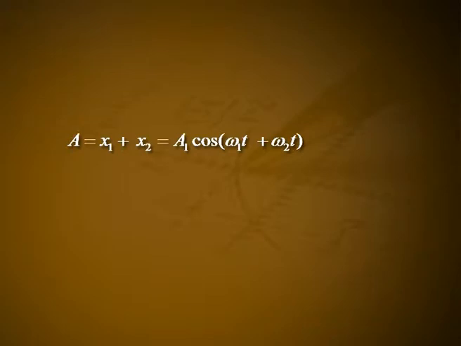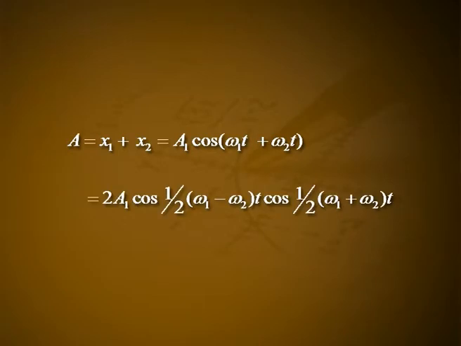The fluctuation is due to the change in amplitude. If A1 is equal to A2, we obtain x equal to x1 plus x2, which is equal to A1 (cos omega 1 t plus cos omega 2 t), which is equal to 2 A1 cos of 1 by 2 (omega 1 minus omega 2) t into cos of 1 by 2 (omega 1 plus omega 2) t. Obviously, the motion is oscillating with the angular frequency 1 by 2 (omega 1 plus omega 2) and amplitude 2 A1 cos 1 by 2 (omega 1 minus omega 2) t.